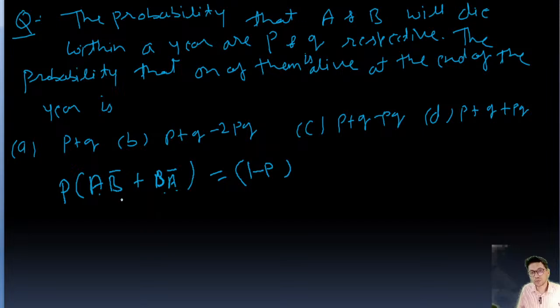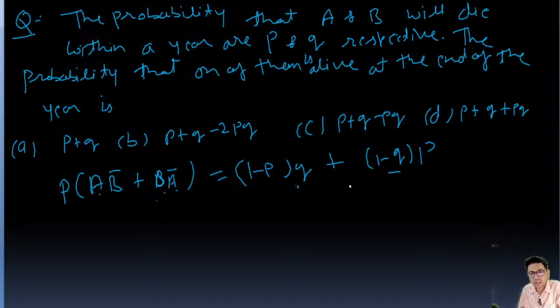Okay, so this is going to be 1 minus P into Q plus 1 minus Q into P. Because either this can happen or this can happen, we use addition in probability, right? So this is the probability of A being alive, and this is the probability of B being died.